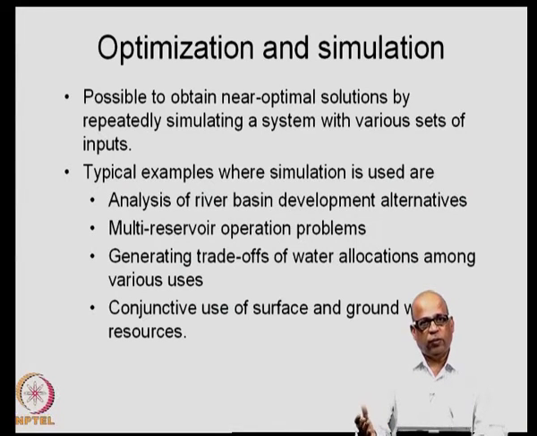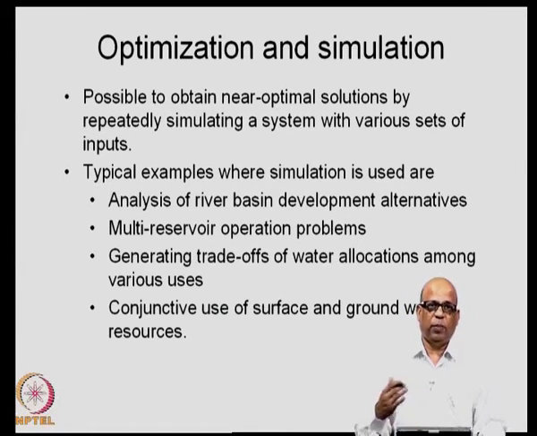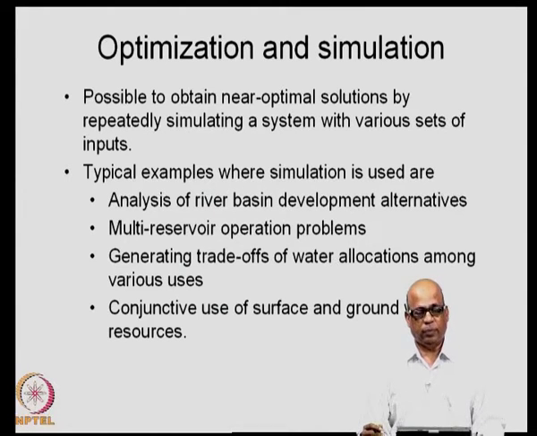Then conjunctive use of surface and groundwater: how much of surface water you would like to use, how much of groundwater you would like to use across time periods in a year, across time periods in a decade and so on, such that the system becomes sustainable. Such questions can be best answered through simulation.